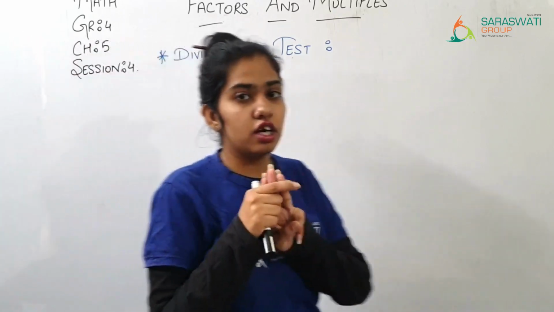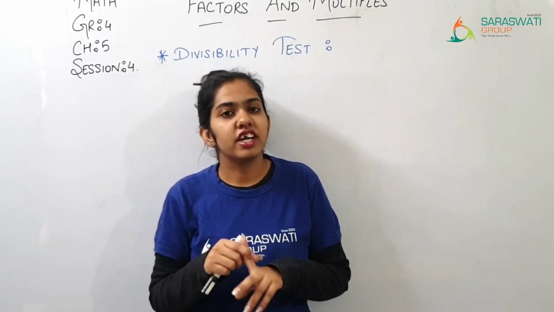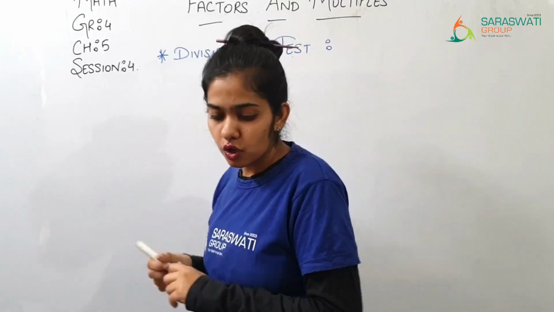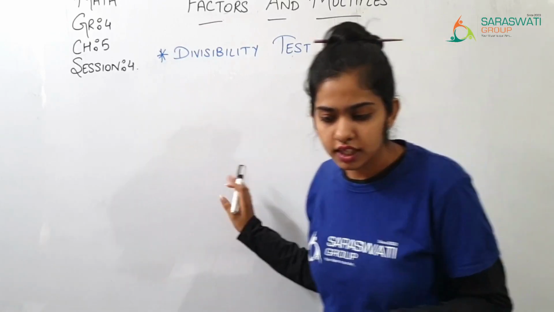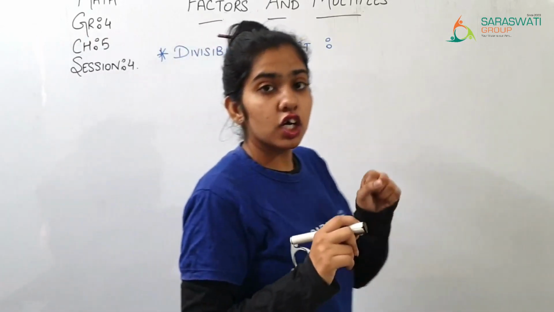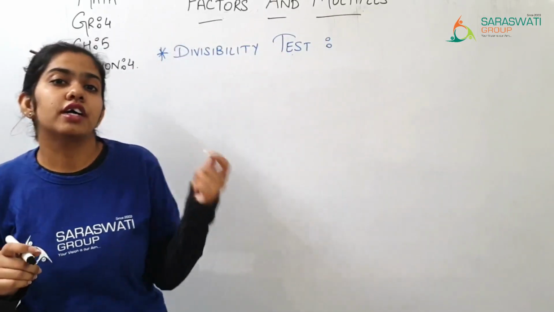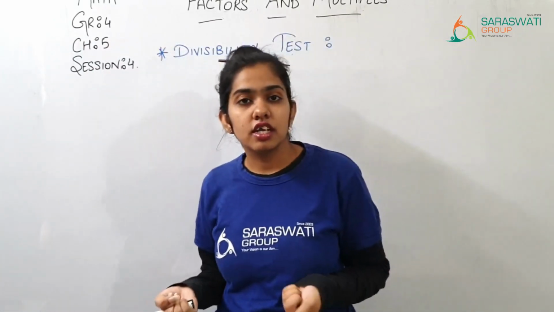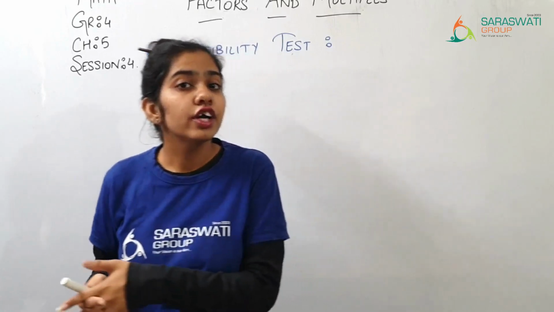In divisibility tests we are going to learn 3 tests: for 2, 5 and 10. We start with the basics of the divisibility test for dividing a number by 2, 5 or 10. First of all, what is a divisibility test? A divisibility test is a rule which gives a quick way to find whether a number is divisible by another or not.